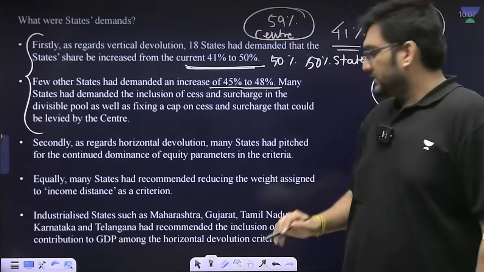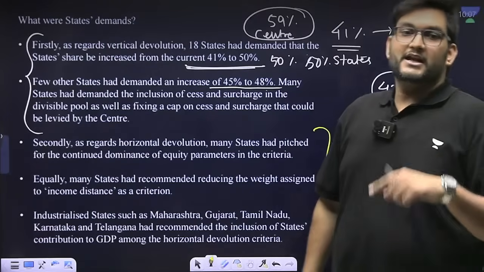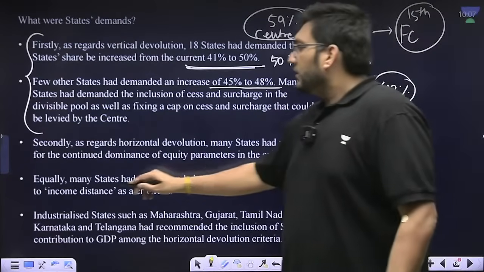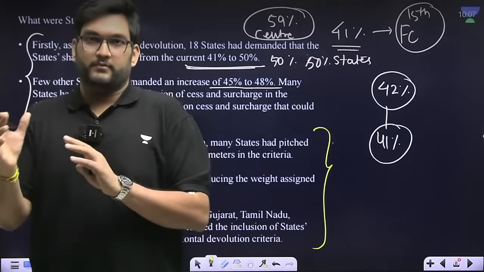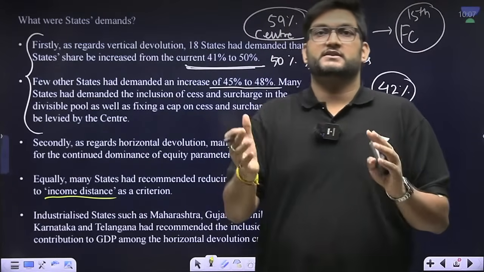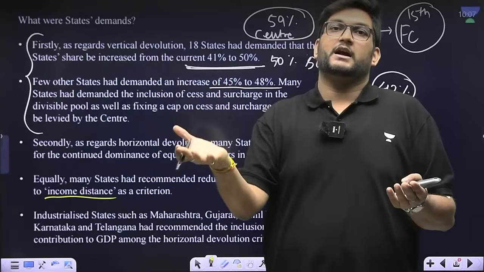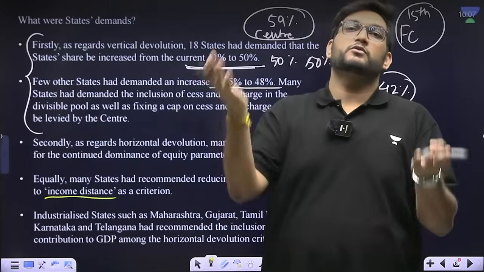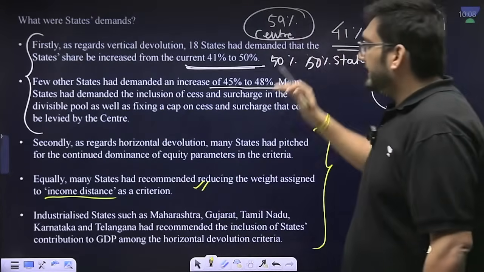Now, there was another lobby which existed for the other aspect, which is horizontal. And horizontal said that income distance, which is the per capita income of every state, in a way decides the amount which is going to be given. Income distance means, for example, if the people of Karnataka are earning more and in Bihar they are earning less, more money would be given according to the weightage given to income distance. But the idea was income distance weight should be reduced.